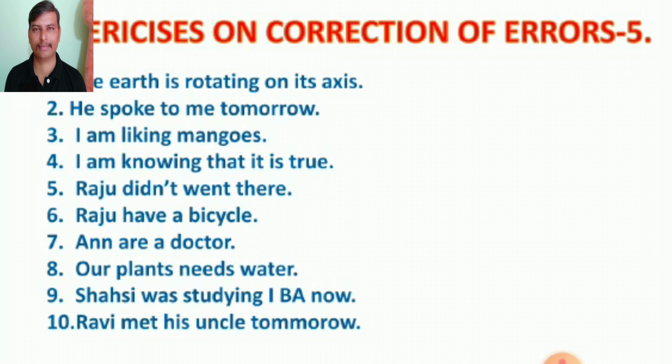First sentence, the earth is rotating on its axis. We must use present simple tense in this case. The earth rotates on its axis because it is not temporary, it is not present continuous, it is an eternal process. So we must use present simple tense. The earth rotates on its axis is correct.